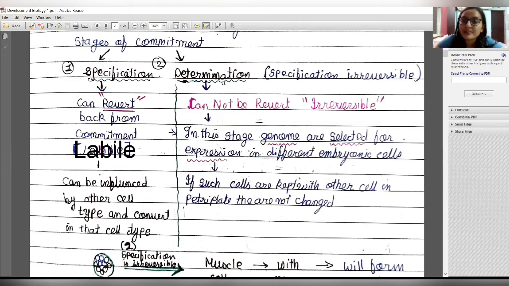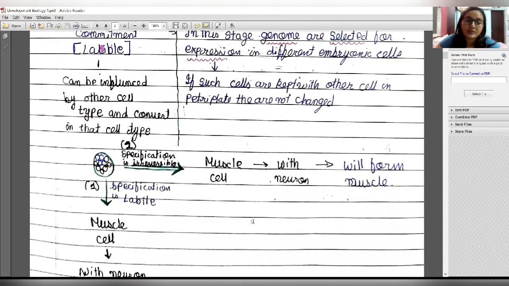The second stage is called the determination stage, or it is also referred to as the specification irreversible stage, because in specification it was reversible, and in the second stage, determination, the specification of the cell is irreversible and cannot revert its fate. In this stage, genomes are selected for expression in different embryonic cells. So the genes are selected and the gene expression will occur after that. If such cells are kept with other cells in a Petri plate, their fate won't change. So this was an overview.